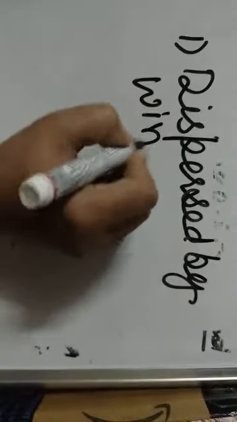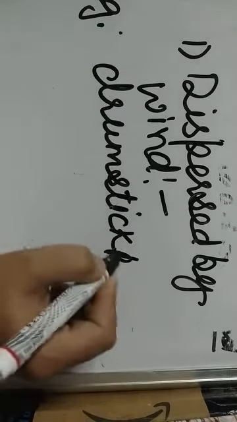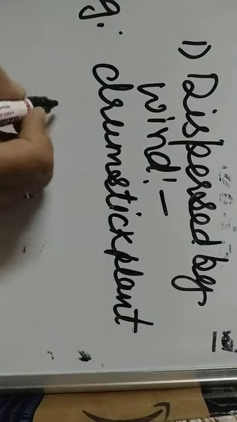Now let's study how various types of seeds are dispersed by different agents of seed dispersal. First of all, seed dispersed by wind. Certain seeds have developed several adaptive features which help them to be dispersed or scattered by the wind. For example, drumstick plant and maple plant.